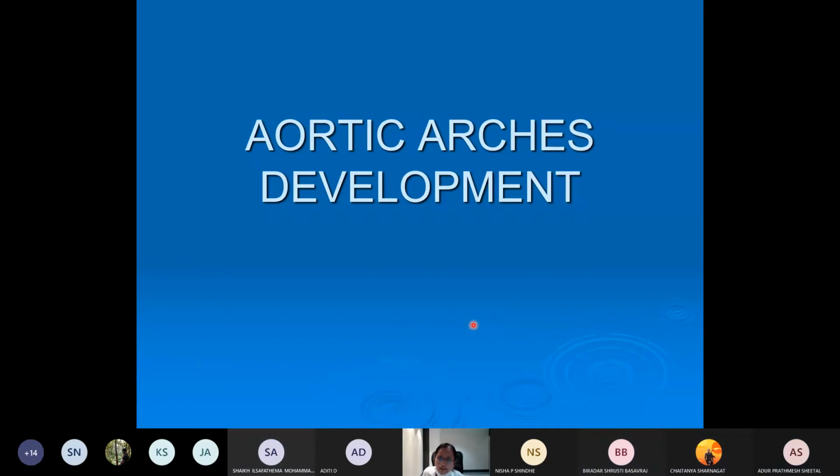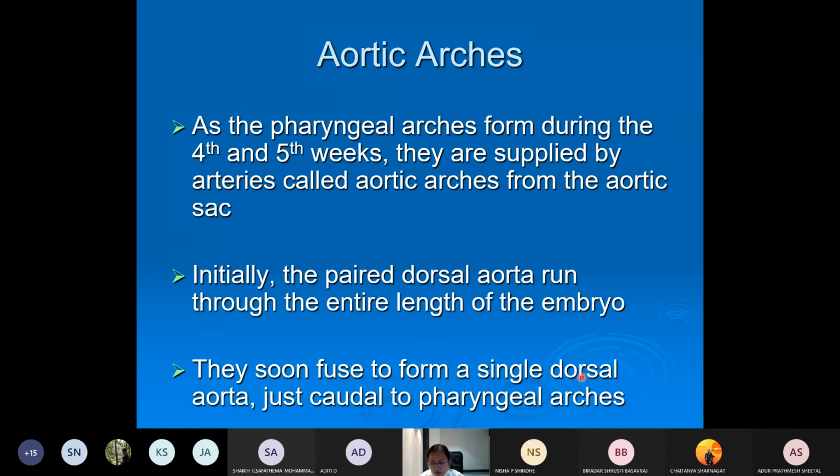Okay, today we are discussing one of the important topics of embryology, which is dealing with the development of the arterial system of the head and neck region, mainly the vessels of the head and neck region, which are developed from something called the aortic arches. So how will this develop? What are aortic arches, how many aortic arches are there, what is their fate, we'll discuss all those things.